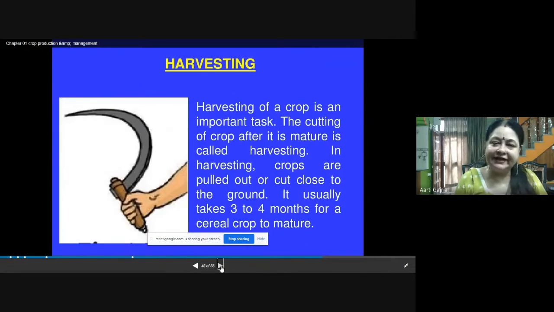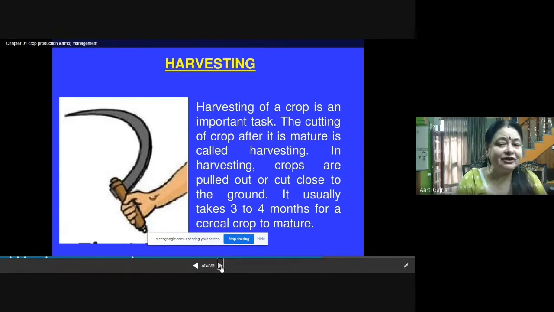Now the next agricultural practice is harvesting. Harvesting is, once the crop is mature, we have to cut the crop. So harvesting of crop is an important task. The cutting of crop after it is mature is called harvesting. There are many harvesting seasons, festivals also, because in Punjab, in Haryana, when the harvesting is going on, people rejoice. People celebrate it, and these are called harvesting festivals.